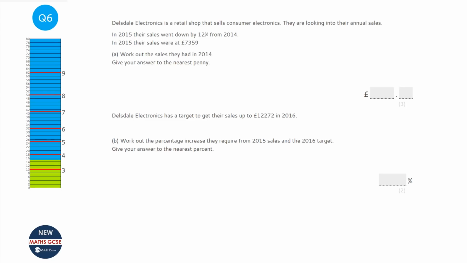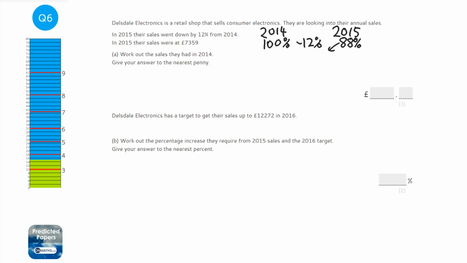Okay, so question A is about reverse percentages. So in 2014 and 2015, well, let's have a look. So the sales went down between the two. So if we start off with 100%, and they went down 12%, what are we left with? Well, we're left with 88%. Now, as a multiplier, and this is the best way of doing this, 88% divided by 100, make it a decimal, is 0.88. Now that number, 0.88, is what we times the 2014 sales by to get 2015.